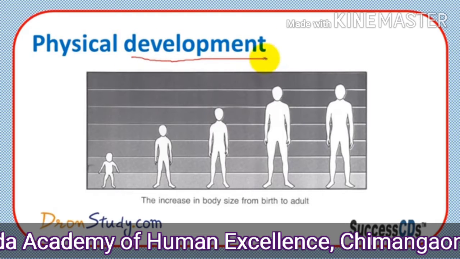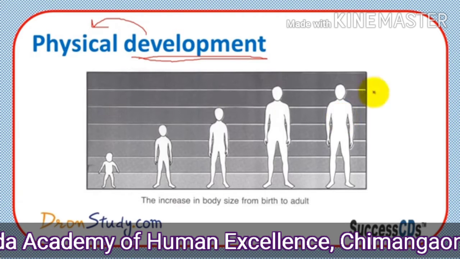Now we'll move forward to the next point, that is, what is physical development. We all know that from birth to death our body changes, it grows day by day, every minute. The increase in body size from birth to adult changes.